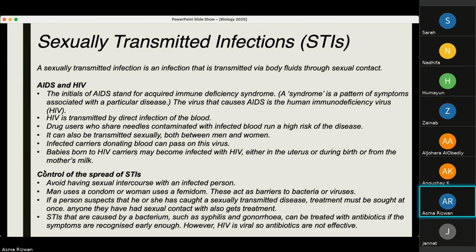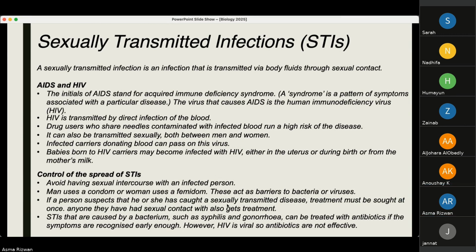How can we control these STDs? We can avoid having sexual intercourse with an infected person. We can use protective barriers such as condoms by men and femidome by women. These, again, act as barriers. If a person suspects that he or she has had sexual contact, treatment must be sought at once, and both the affected person and the carrier should get treatment.